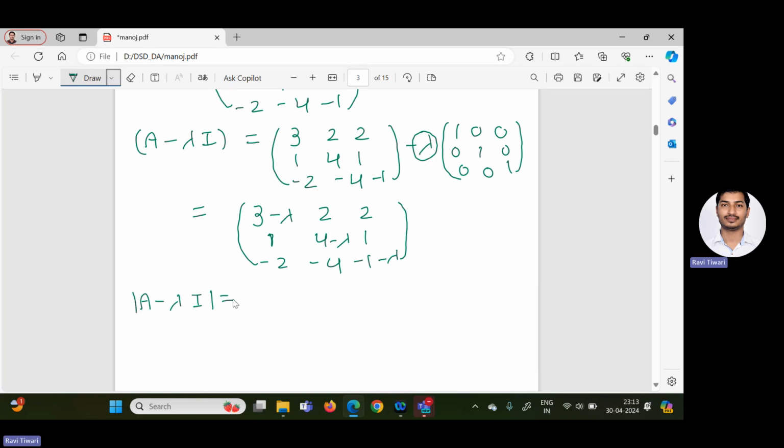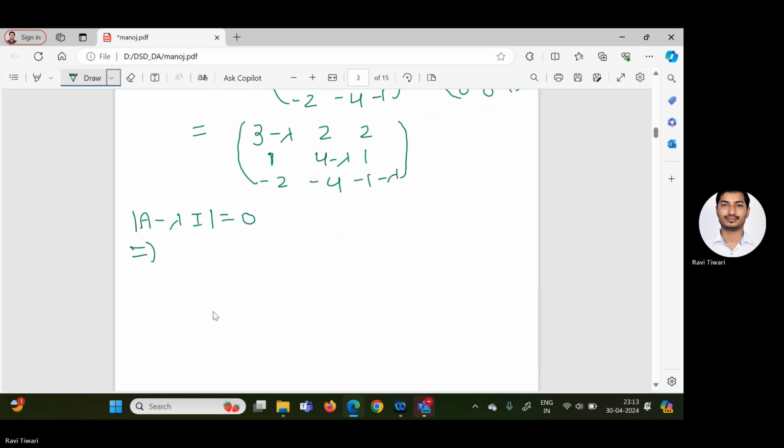Why does this have to be 0? Because we need non-zero solution of this system of homogeneous linear equations. So when you put the determinant, the same matrix we can write here in determinant form: 3 minus lambda, 2, 2, 1, 4 minus lambda, 1, -2, -4, -1 minus lambda, and this determinant should be what?